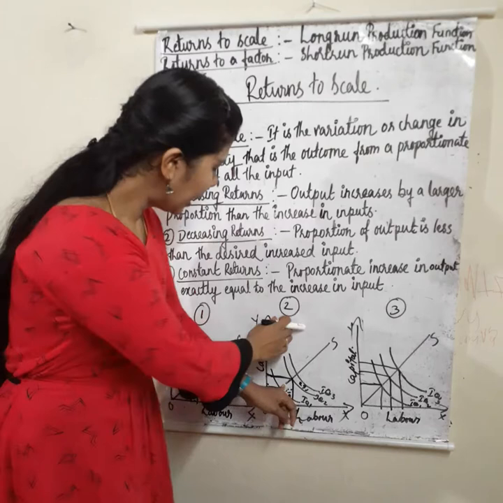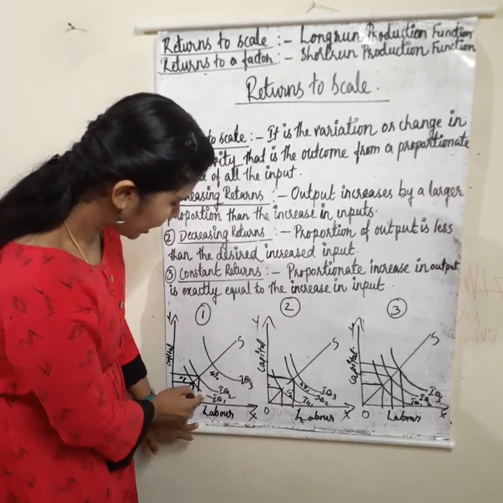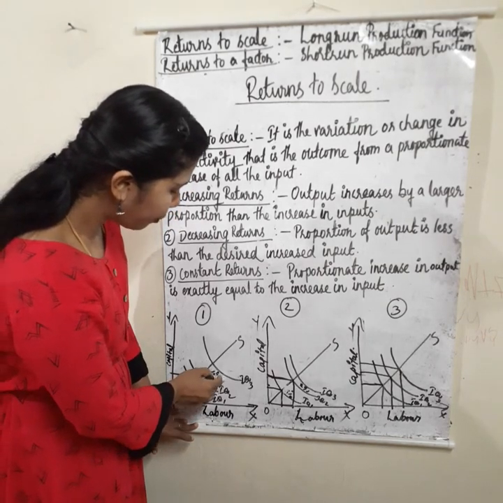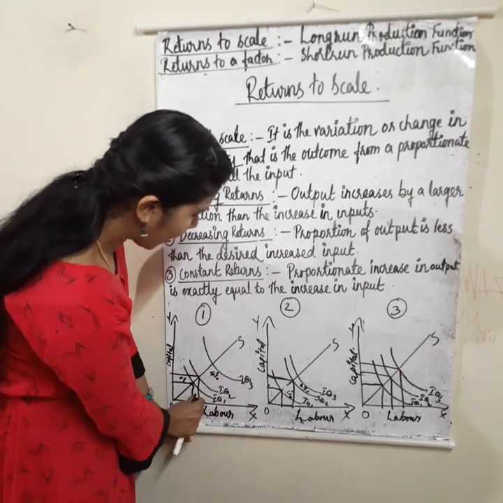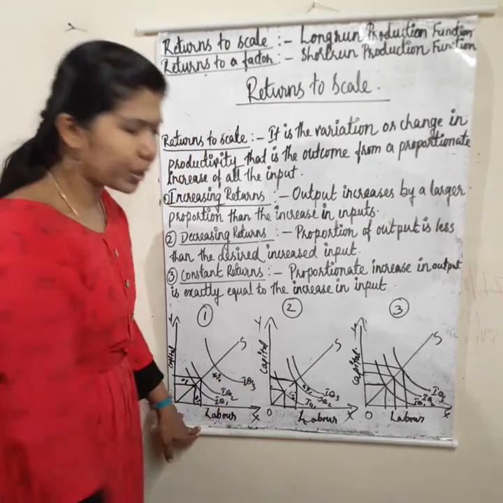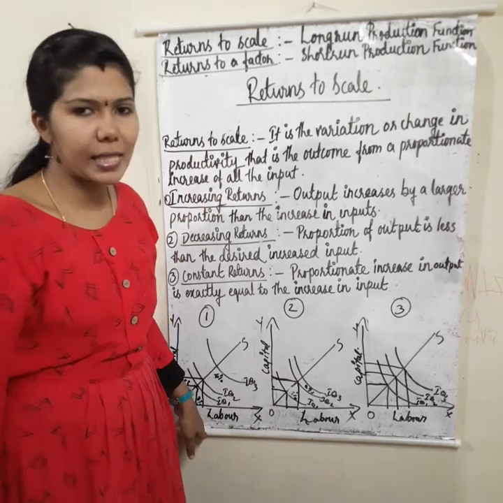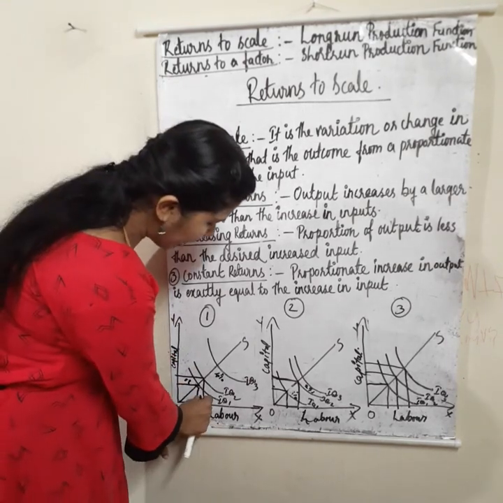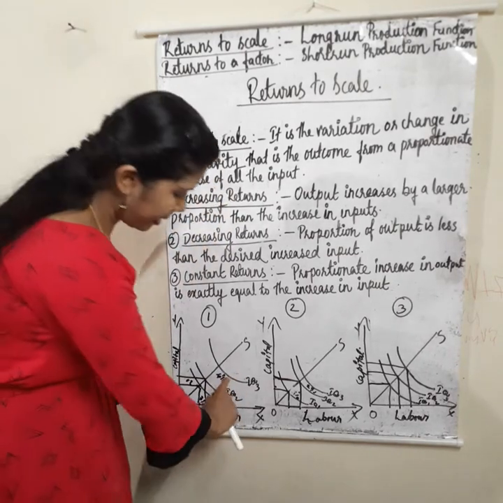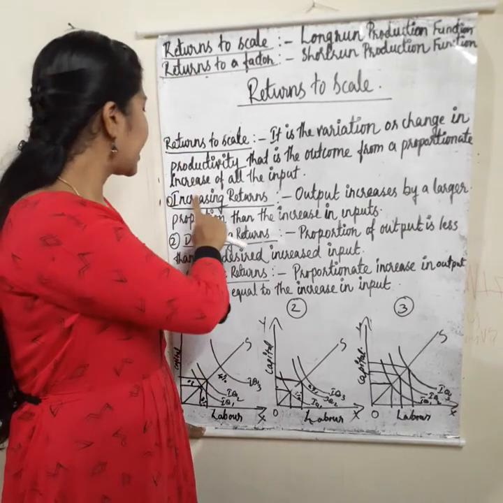And see, this is the diagram. In this diagram you can see input increases by 3% and output increases by 4%. Feel the difference, this gap and this gap. IQ1, IQ2, IQ3 are the three different isoquants. The X-axis represents labor and the Y-axis represents capital. The increment in labor and capital is this much only, but the increment in the level of output is this much. Feel the gap. That is increasing returns.